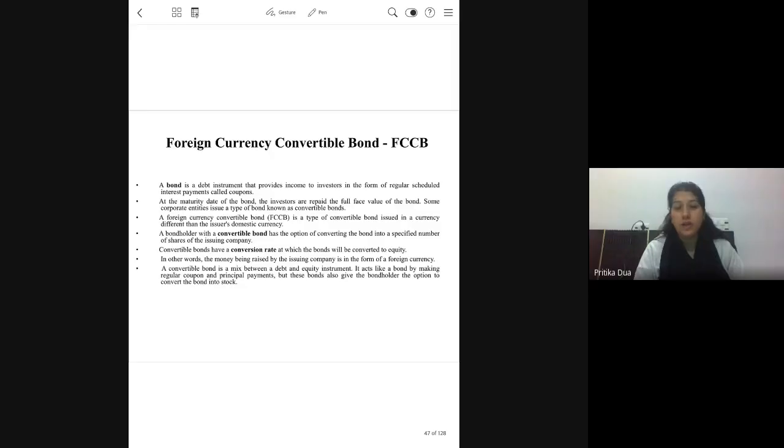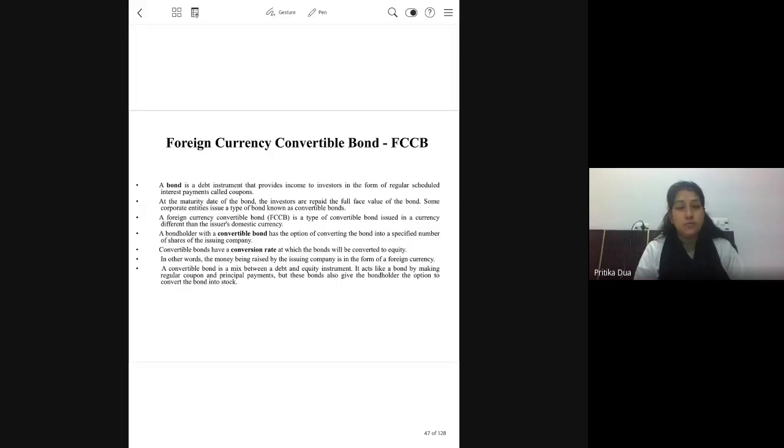Now there will be payment of interest for the duration of the bond, and at the time of repayment of principal, the bond holder is given the option according to the terms of issue to get this bond converted into equity share of the company.